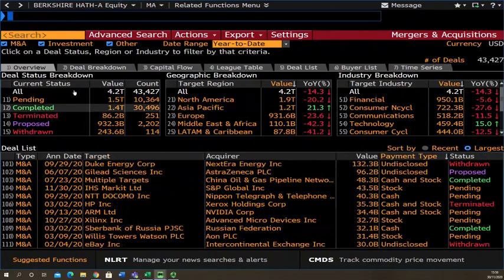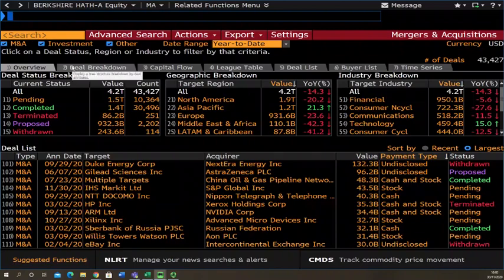Also, in the panels, it gives us a breakdown of the current status of the deals in the last year, and it'll give you an idea of how many deals are still ongoing, how many have completed, the likes of terminations or withdrawals, or if they're still at the proposal stage. We also have regional and industry breakdowns on this overview.